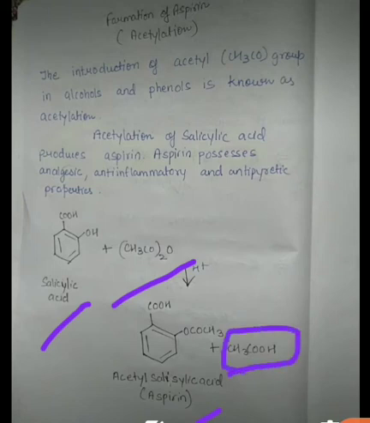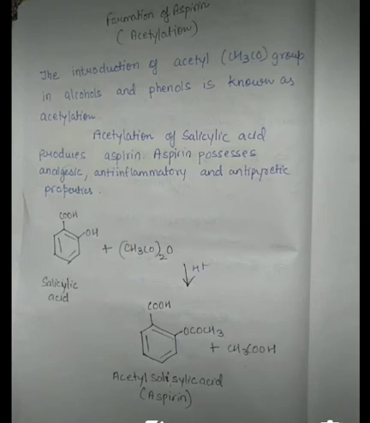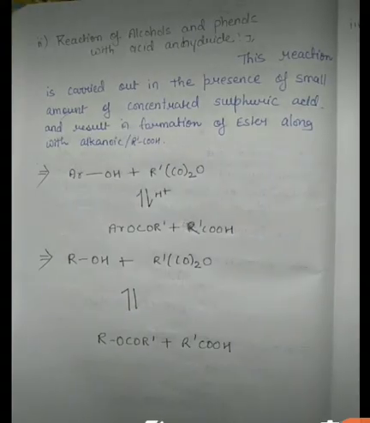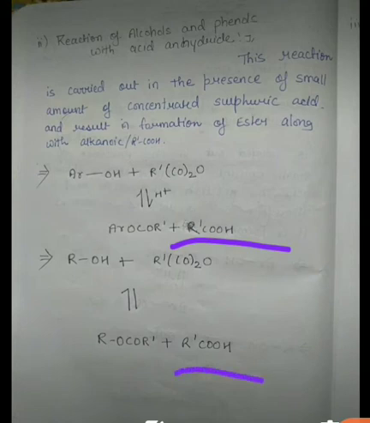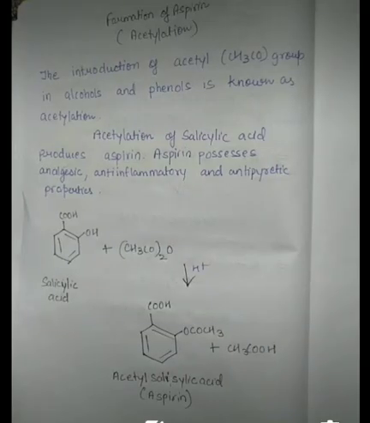And it is not that acetic acid will form whatever you are taking; whatever the product you are taking, that will really result in the formation of the corresponding carboxylic acid. Okay, so as you can see here, if we are taking, suppose, CH3COOH, then acetic acid will form. If we are taking CH3CH2COOH, then propanoic acid will form. Okay, so in this manner you have to look for it.